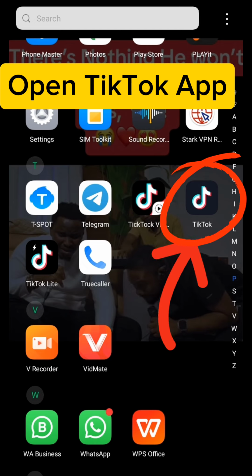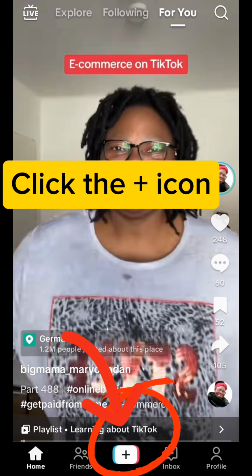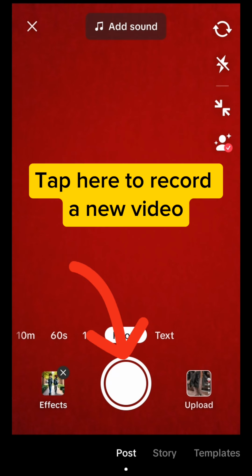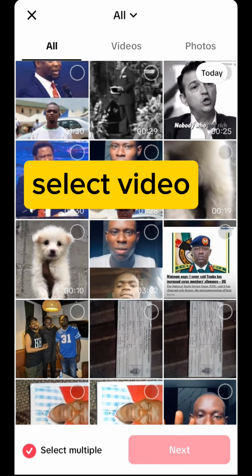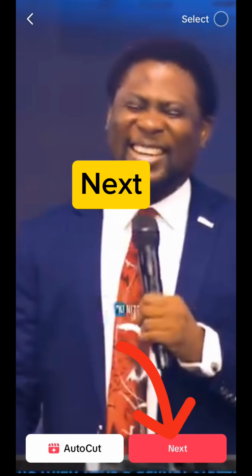Open the TikTok app. Click the plus icon. Tap here to record a new video. Tap here to upload a video for editing. Select video. Next,